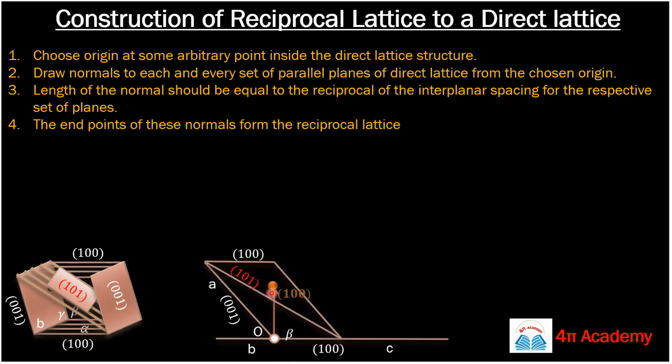So the length of this normal is basically 1 upon d 1, 0, 0. Suppose this is your length and this is your end point. We mark the end point of this normal. This point is now the 1, 0, 0 reciprocal lattice point. Guys, clear?